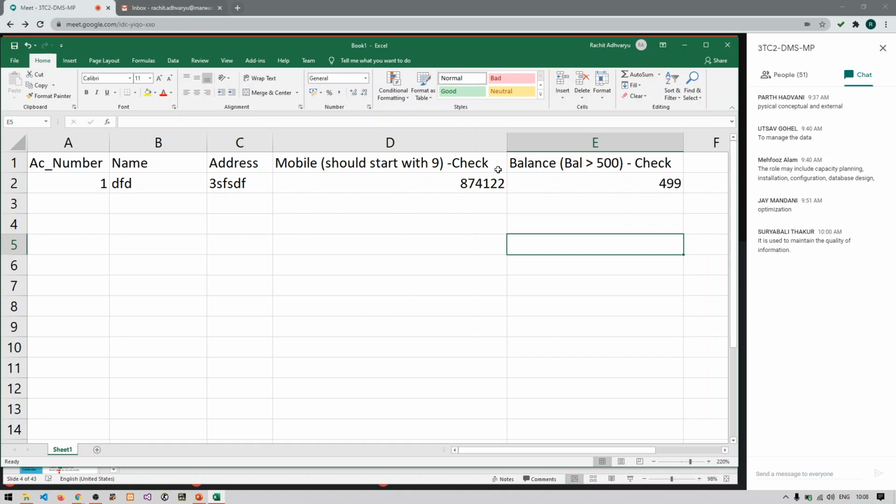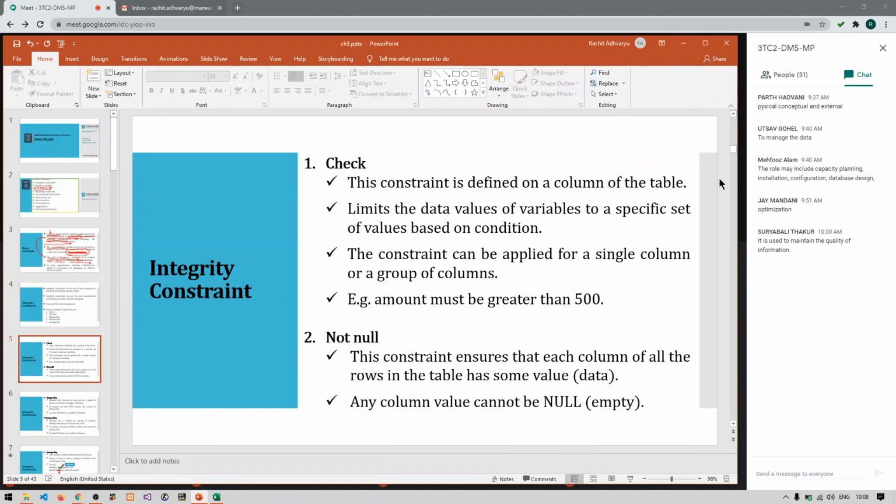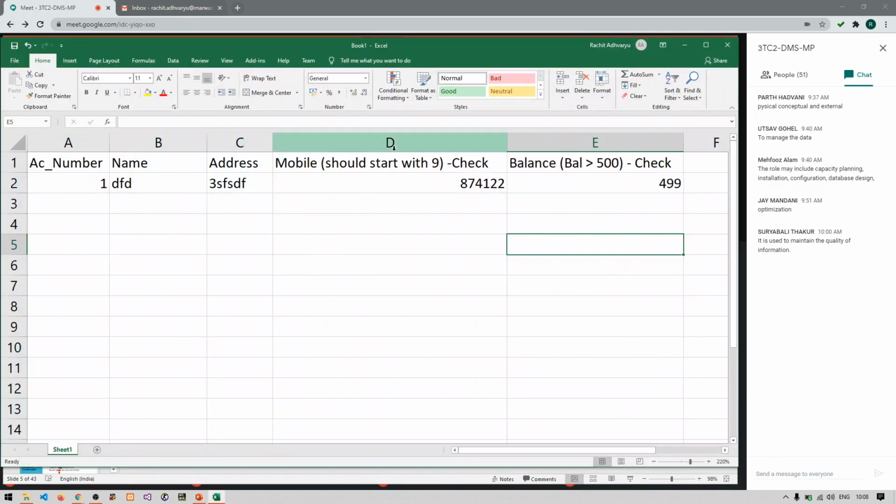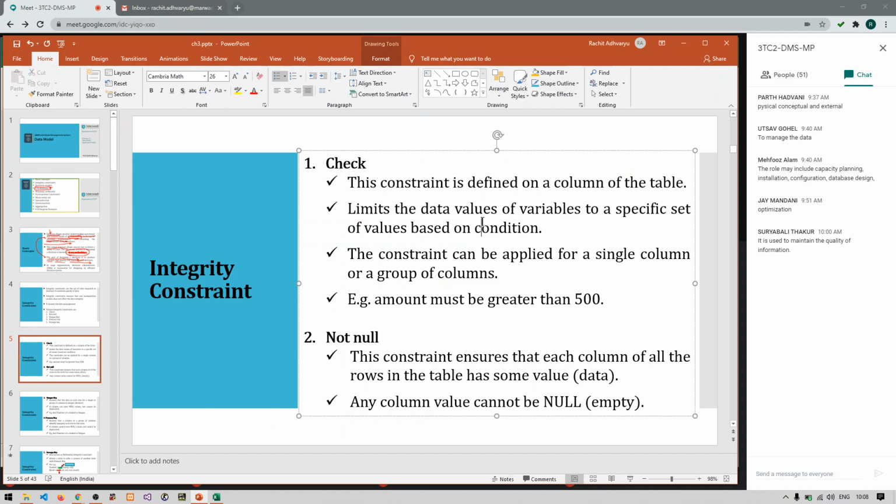So check constraint basically allows you to put conditions on a group of columns. Right? Everyone? So let's see the theory of check constraint now. This constraint is defined on a column. As I said, we are defining it on a single column or a group of columns. So already it is written here: the constraint can be applied for a single column or on a group of columns. Now, what is the use of check constraint? It limits the data values of a variable to a specific set of values based on some condition.